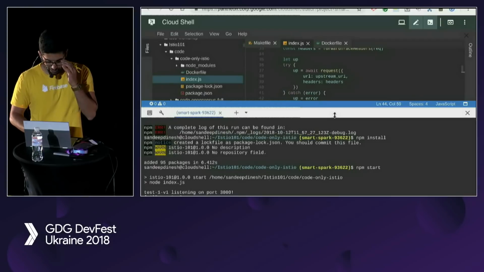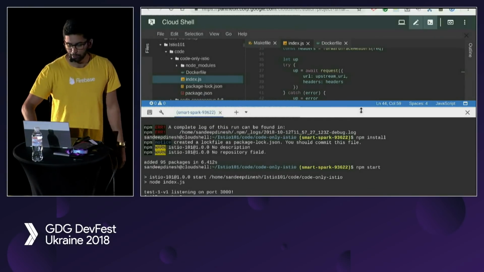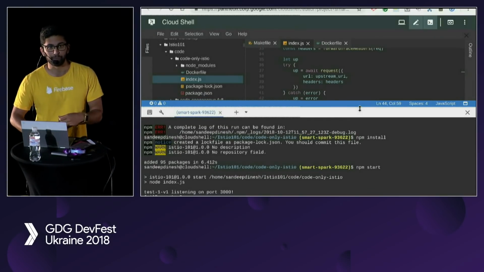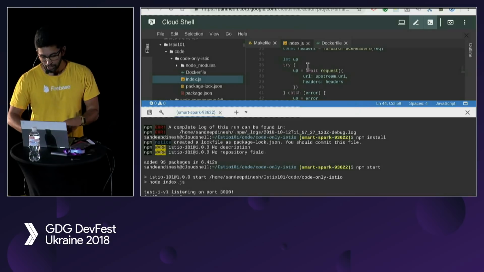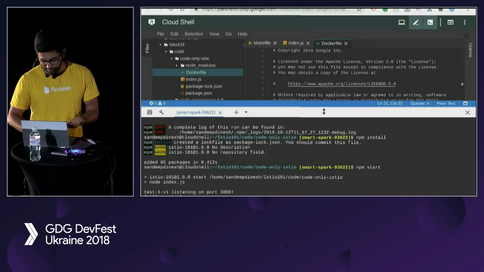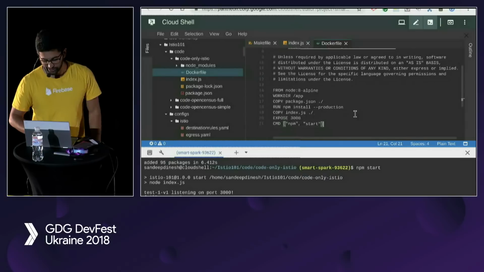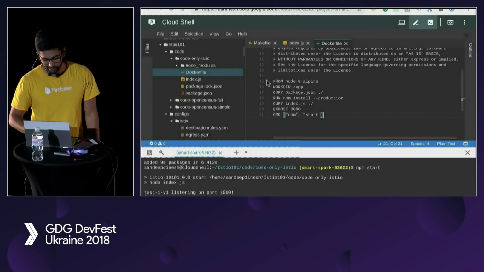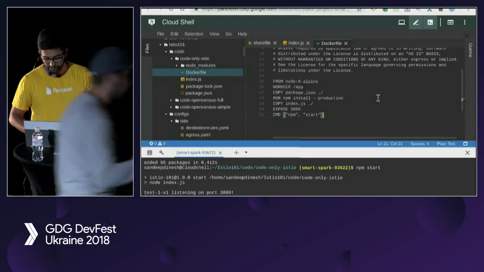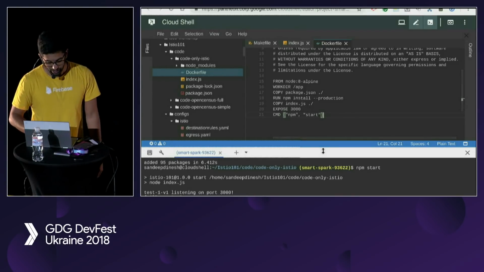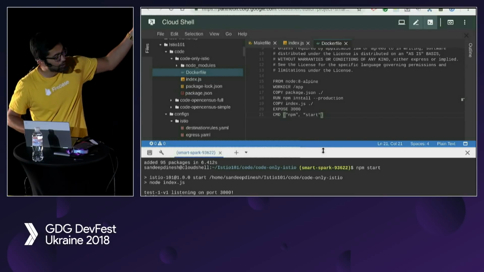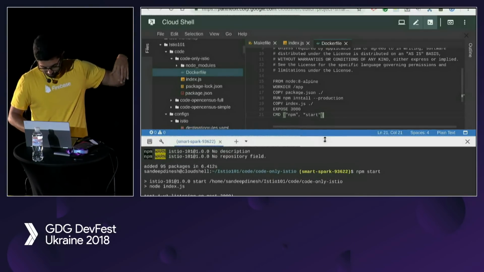So the first step is taking that and putting it into a Dockerfile. So how many people were at the previous talk? Few people. Okay. So we showed off basically a Dockerfile there. I think most people in this audience know what this is. Using Node 8 Alpine, copying in the package.json, running npm install, copying index.js, exposing port 3000, yada yada, right? So this is basically taking the code and then putting it into a container.